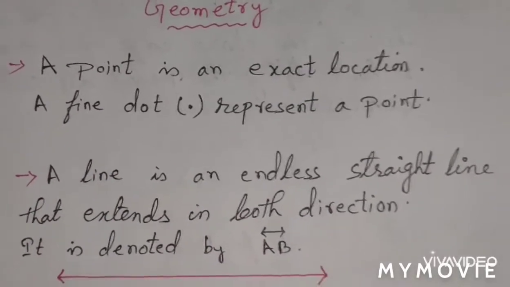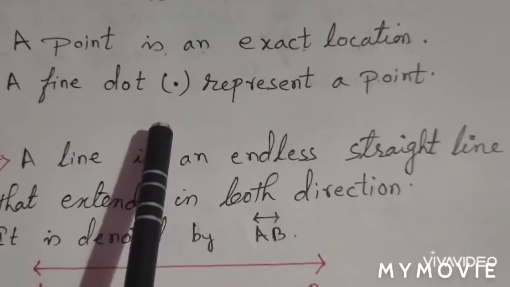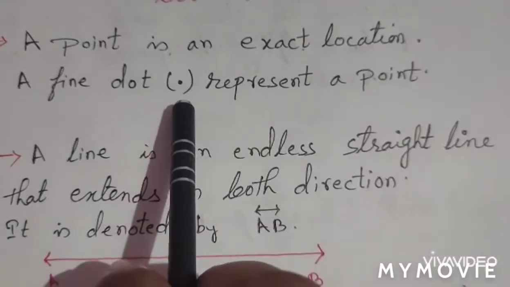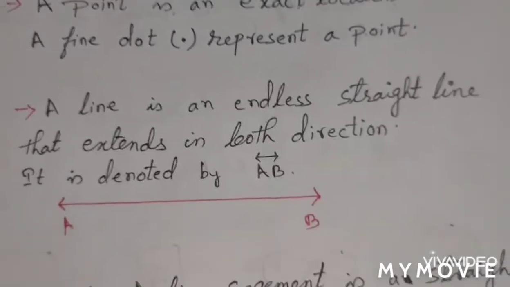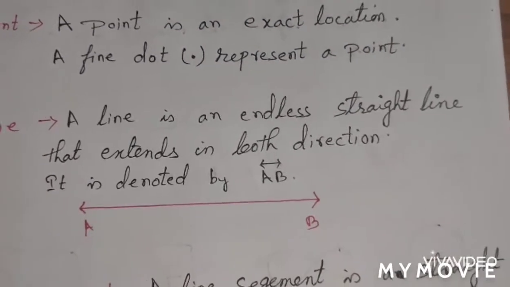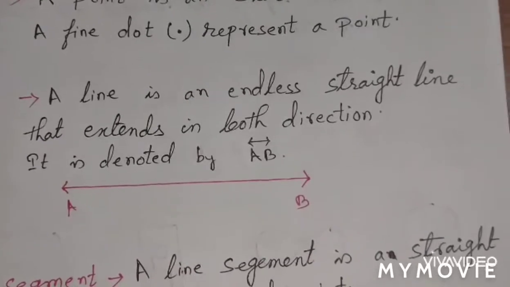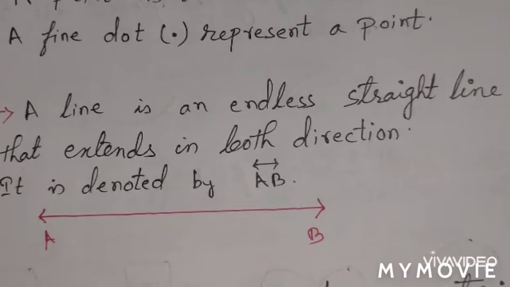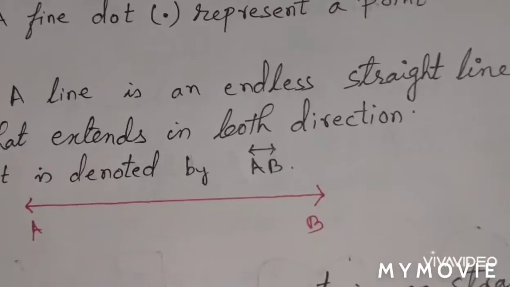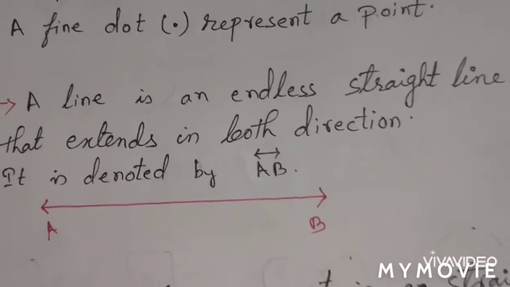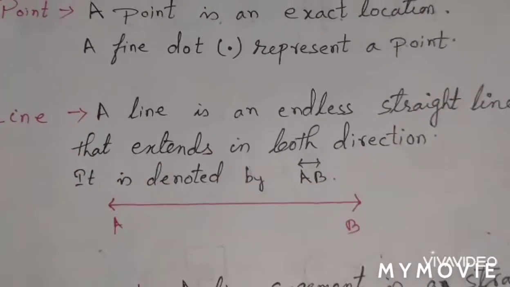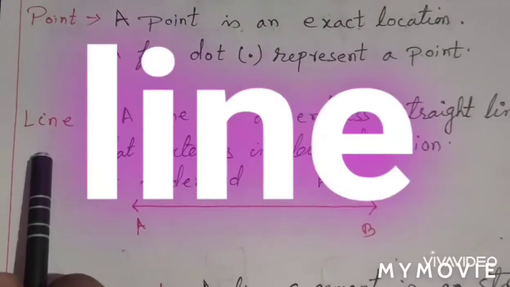The fine dot represents a point. It is represented by this dot. As we see in Google Maps, for finding any place, or if you are going anywhere, we find the small dot which shows you where you are. That is a point.